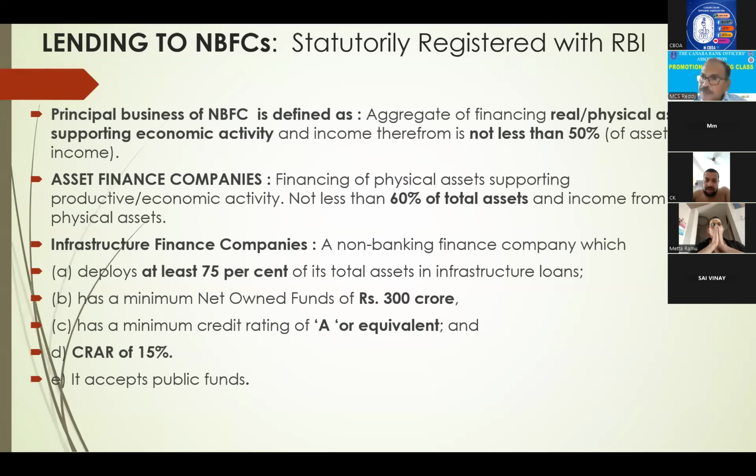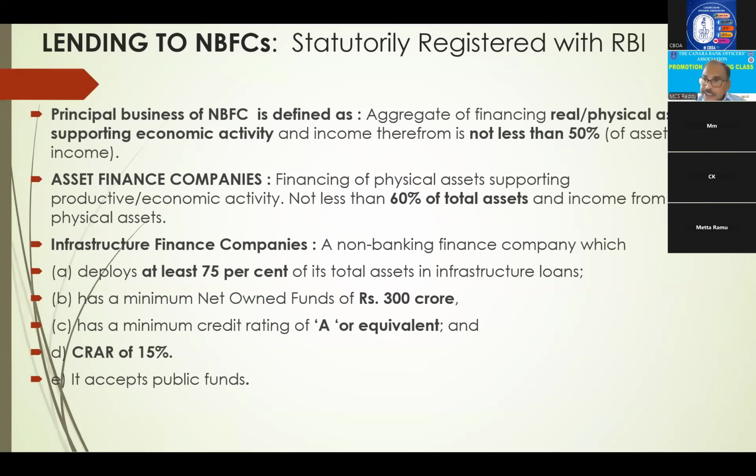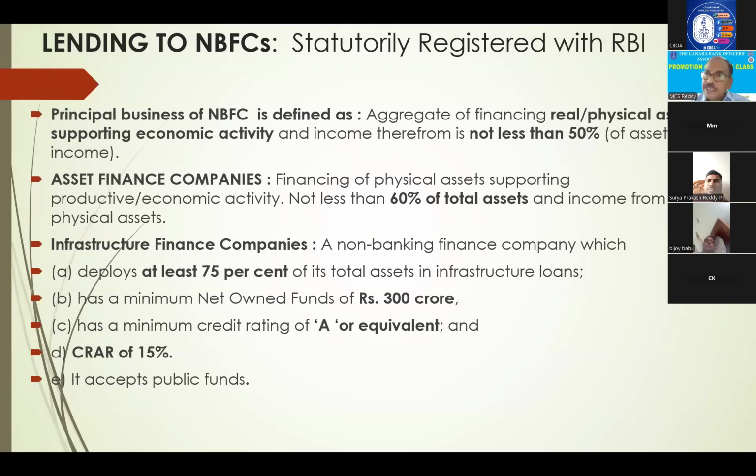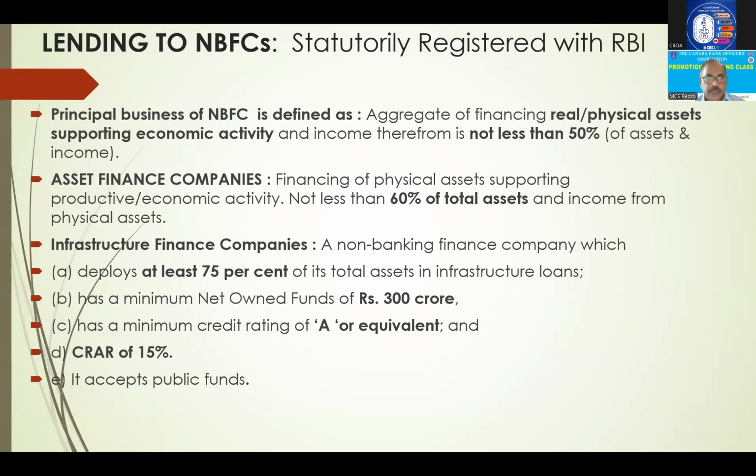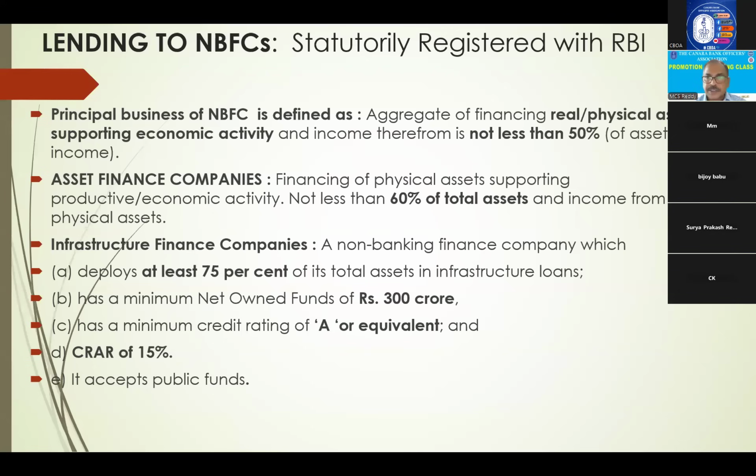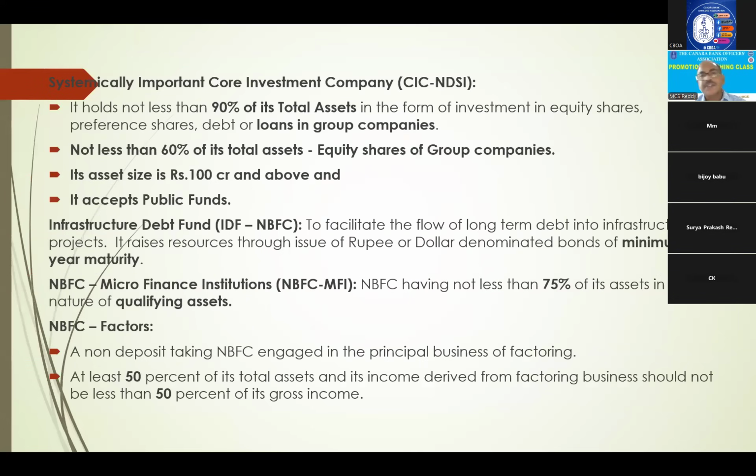Next, infrastructure finance companies. That means this NBFC will exclusively finance infrastructure. But up to what is the maximum? At least 75% of their loans are deployed in infrastructure. That means this NBFC has given a minimum of 75% of its loans for infrastructure projects only, and 75% of its income also comes from such loans. Then we call it an infrastructure finance company. Its net owned fund should be 300 crores and the rating is also A or equivalent. And their CRAR, capital ratio, should be 15%. It accepts public funds. This is about infrastructure.